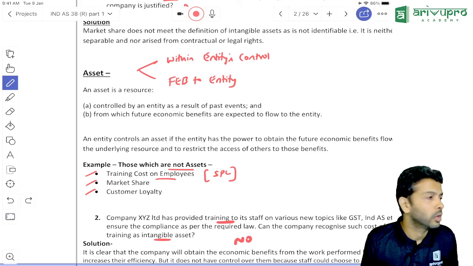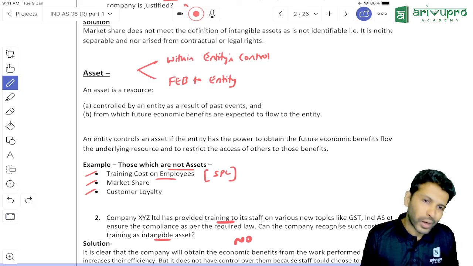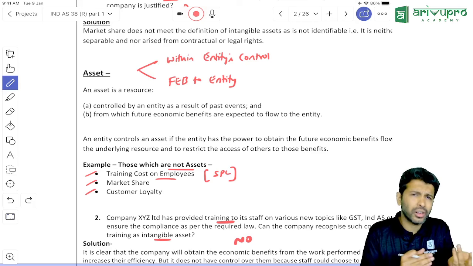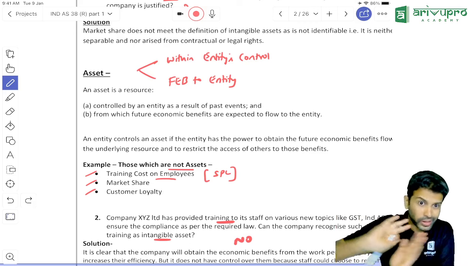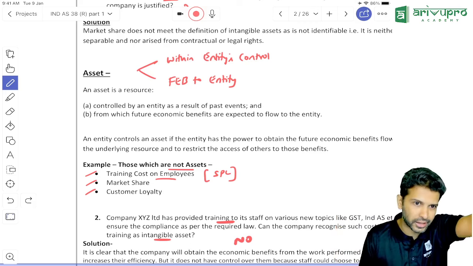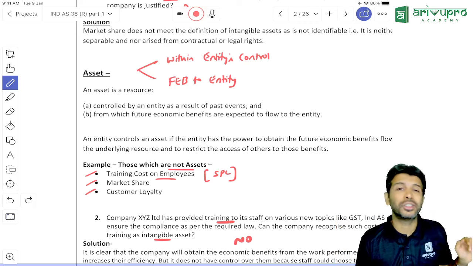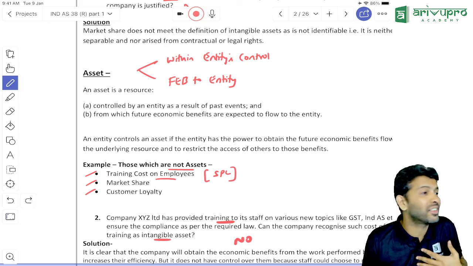Possible or not possible? Not possible. Why? One, it is not identifiable. Or sometimes you could also make an agreement, a non-compete agreement. You can do it and you can sell it. Still you can debate that. But the more important factor for this is, is market share within our control?